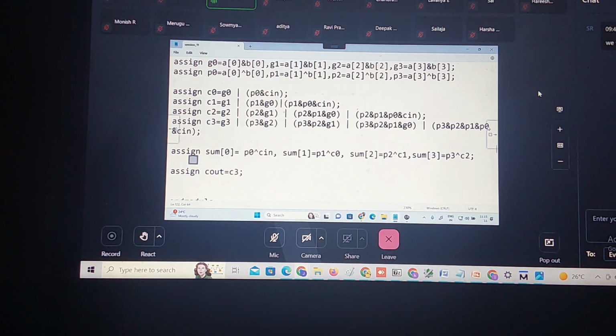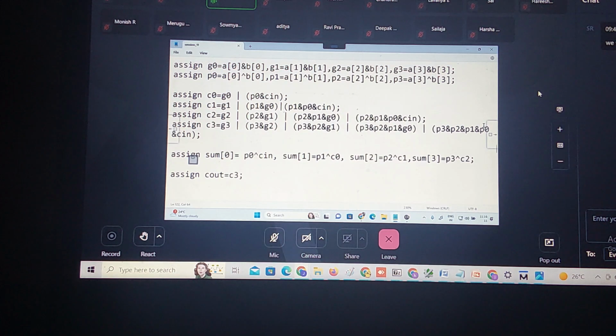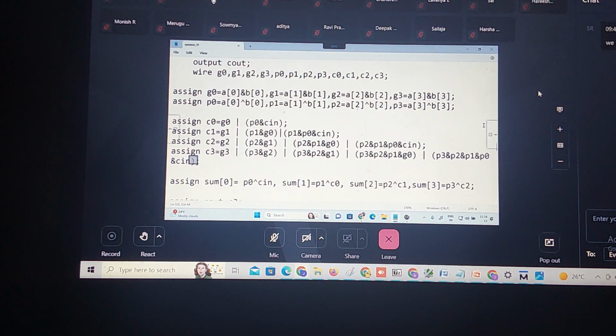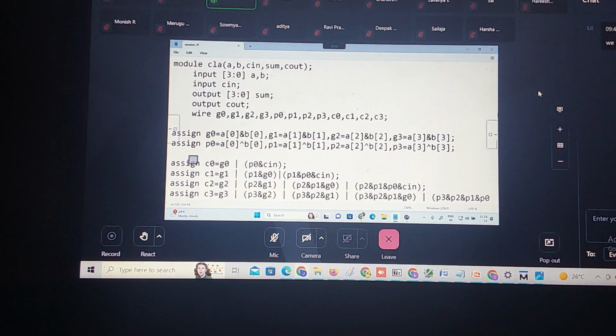If inputs you connect to the NAND gate, the limit is 6. For NOR gate it is 4. If you connect more behind that, 7 input or 8 input, it loses its character. It won't generate the desirable output. The strength of the output will get low, then you can't drive into the other circuits. So that is the fan in and fan out concept. I hope you understand the carry look ahead adder operation. Now let us go with the next one.